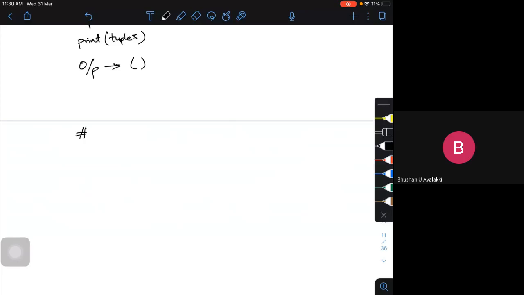A tuple without any parenthesis means without any brackets. That's the meaning of it.